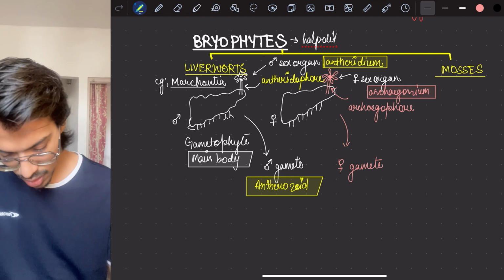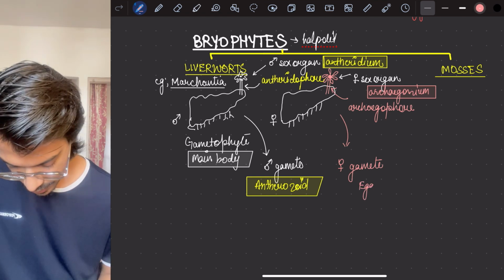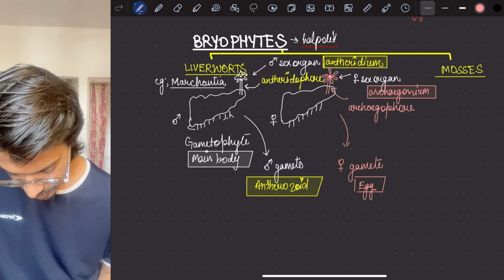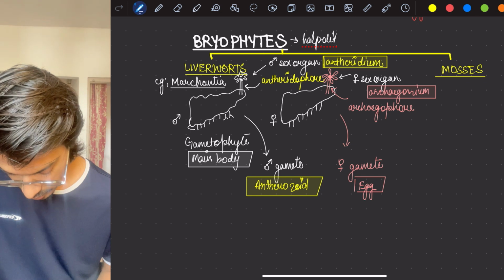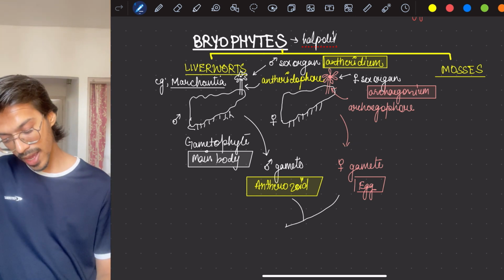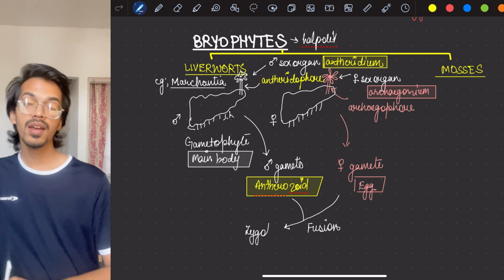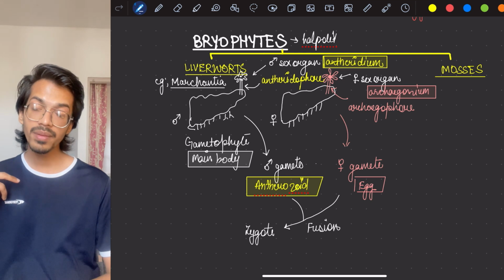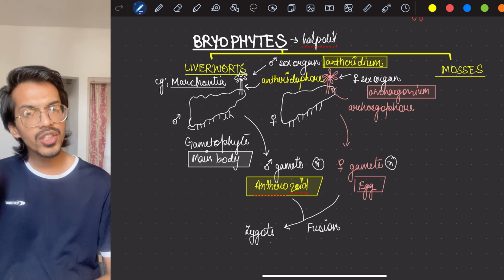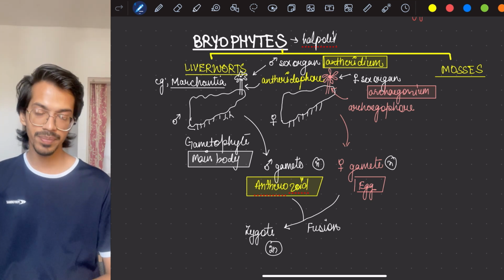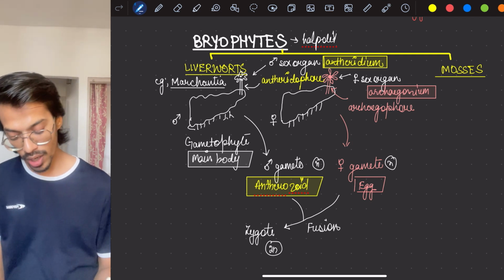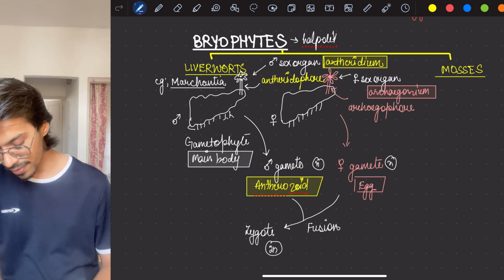We have completed it. Now, the normal thing: there will be fusion, that is fertilization, and when the fusion occurs, the zygote will form. Now what is the problem? The gametes are haploid, the main body is haploid, but the zygote becomes a diploid structure. The diploid structure can't be the main body, so it has to be reduced, but it doesn't directly get reduced. Like in algae, the zygote directly undergoes meiosis, but here that doesn't happen. This zygote develops, and when it develops, it forms a sporophyte.